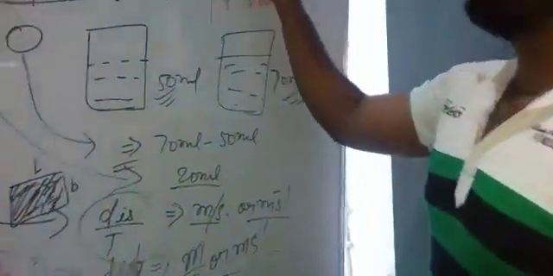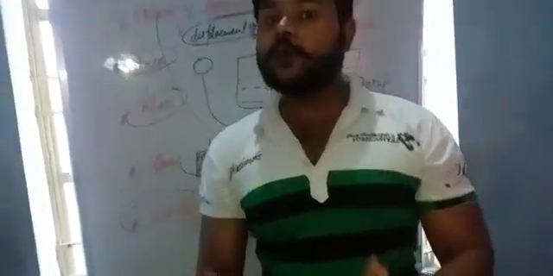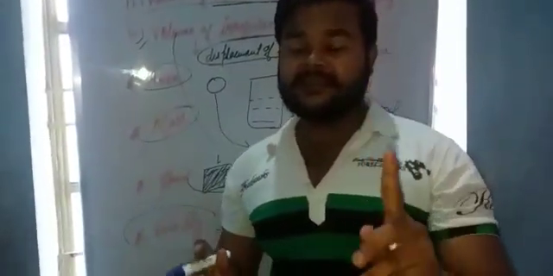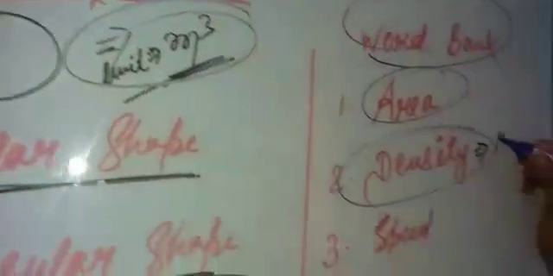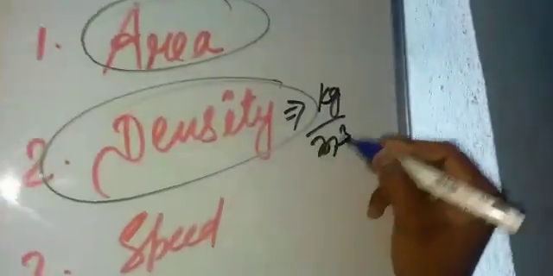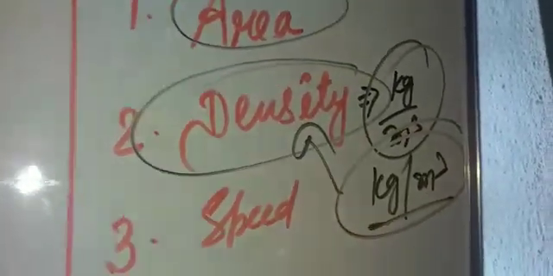Next topic, density. What do you mean by density? Mass per unit volume is known as density. The SI unit of mass is kilogram and the SI unit of volume is meter cube. So the SI unit of density is kilogram per meter cube.